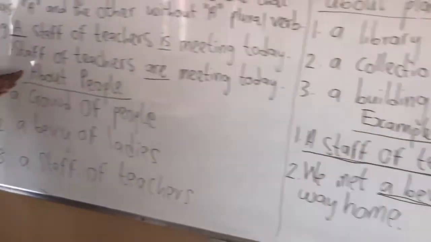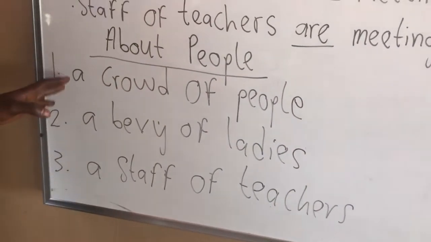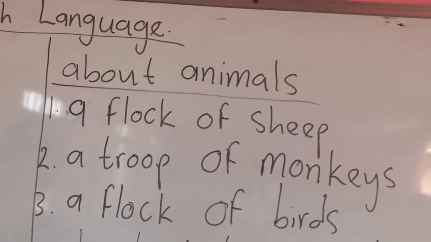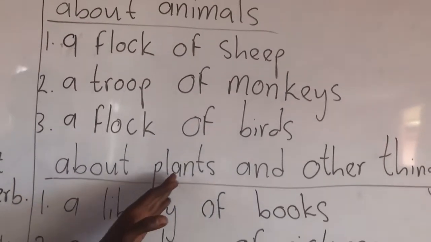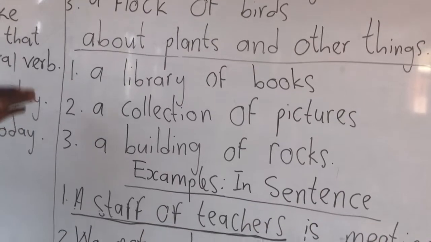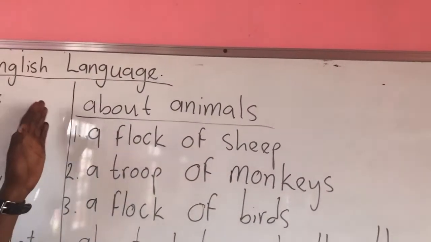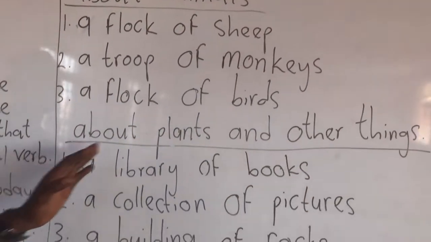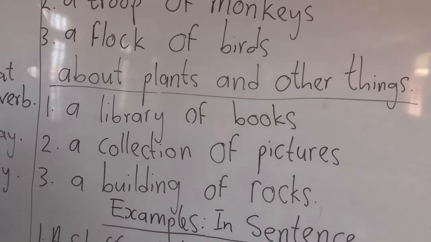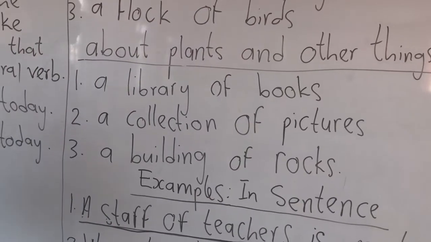We have collective nouns about people, about animals, and about plants and other things. We have a lot of collective nouns about people, animals, plants and other things, but these are the few we'll be looking at.